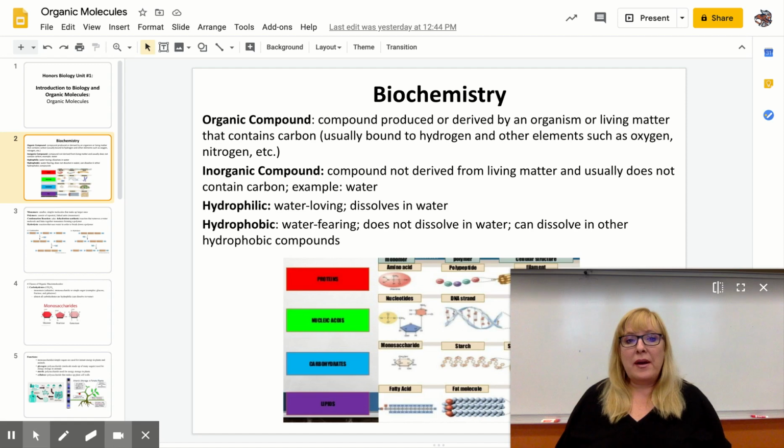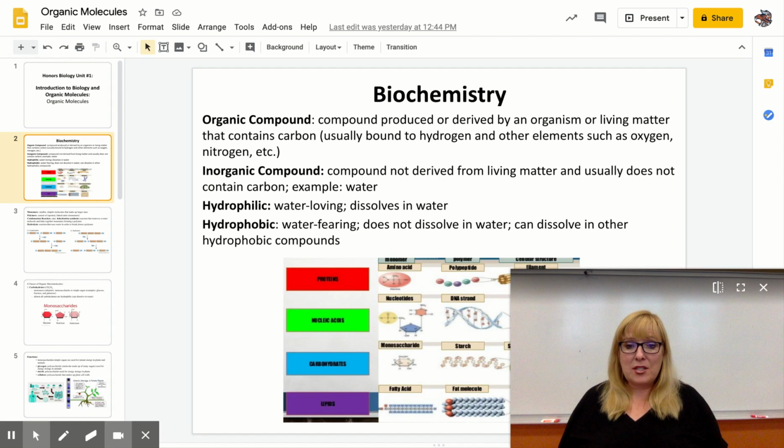All the organic compounds contain carbon, or usually contain carbon, and usually have hydrogens and oxygen and nitrogen bound to them as well. So they're very complex molecules that are made by living things. That's what makes it organic. I can think of molecules that have carbon in them and they're inorganic, like carbon dioxide. Carbon dioxide is a really small inorganic compound with carbon, but any large carbon compound was made by living things, and therefore it's organic.